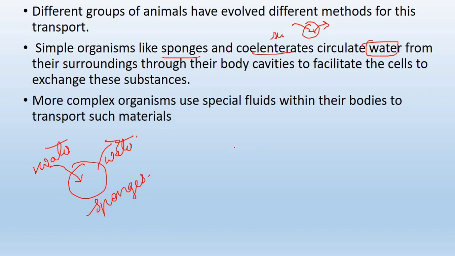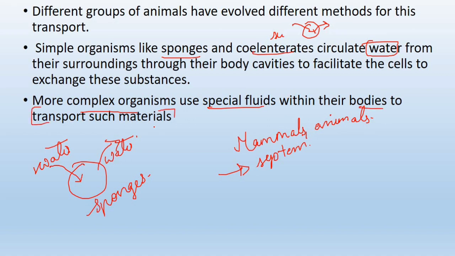But in the case of mammals or animals, it's not that easy because they have complex structures. So they need much better systems or mechanisms to carry out this exchange of materials. Complex organisms need special fluids within their bodies to transport such materials within their cells and outside their cells.